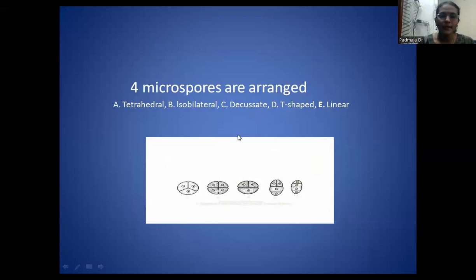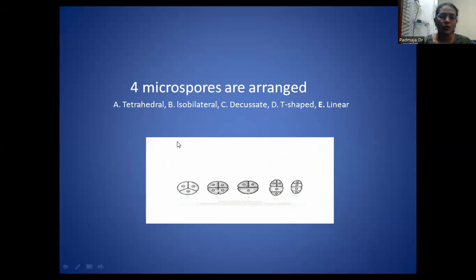And now, like this, the microspores are formed here. The 4 microspores are in the arrangement of microspores. We also come across that the microspore mother cell undergoes reduction division. As a result, 4 microspores are formed. And the arrangement of these microspores, the first one, is known as the tetrahedral.